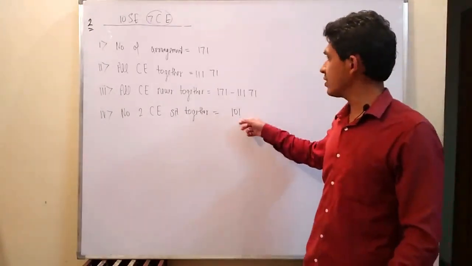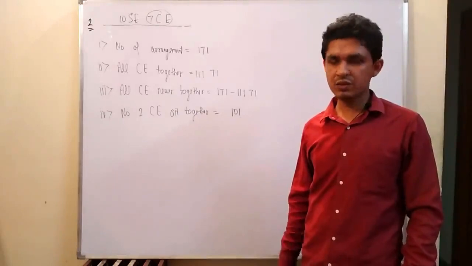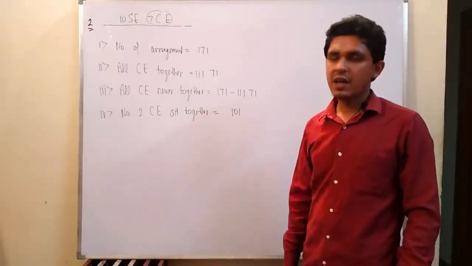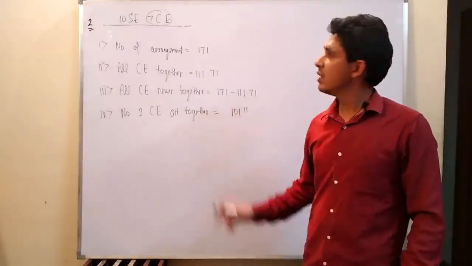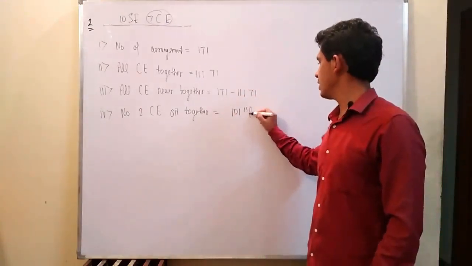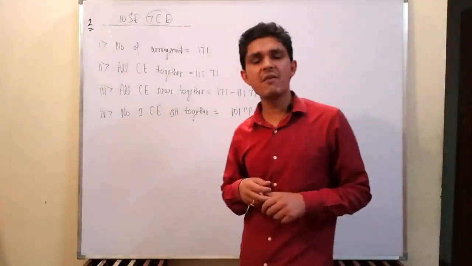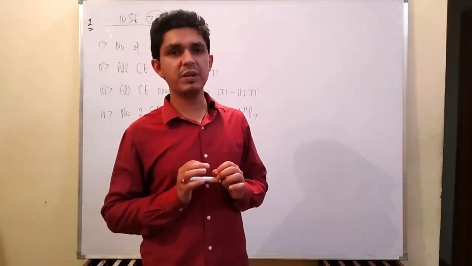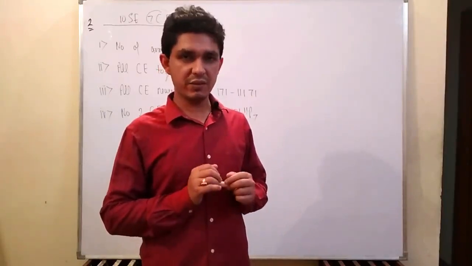So first, we arranged the 10 software engineers. This has been done in factorial 10 ways, and the available places will be 11. We have to arrange 7 civil engineers in 11 places, so this will be done in 11P7 ways. This is very simple. When we are arranging 7 people in 11 places, it is done in 11P7.